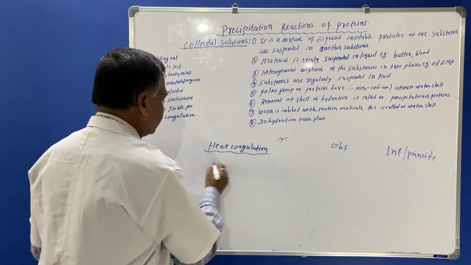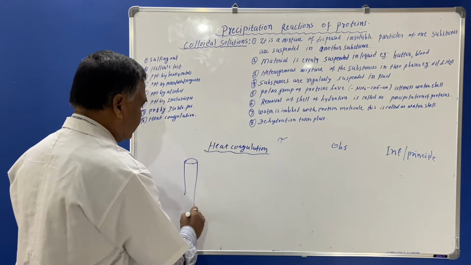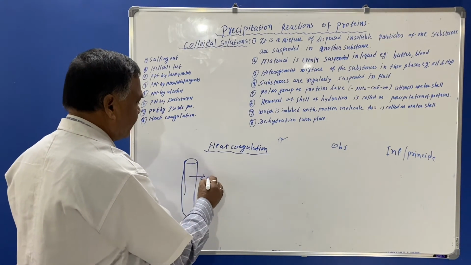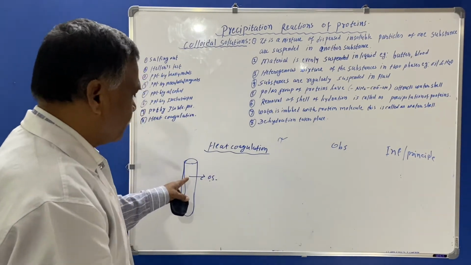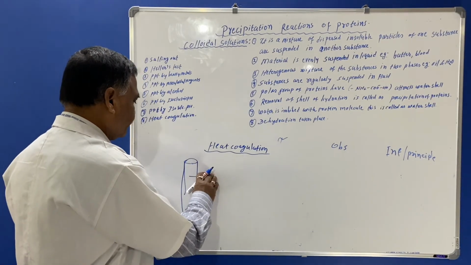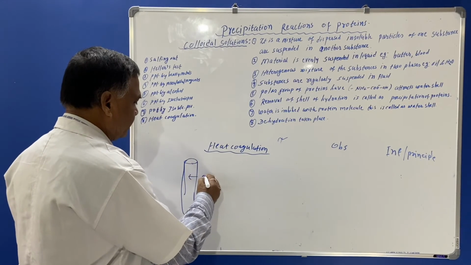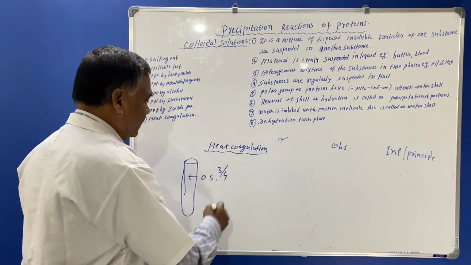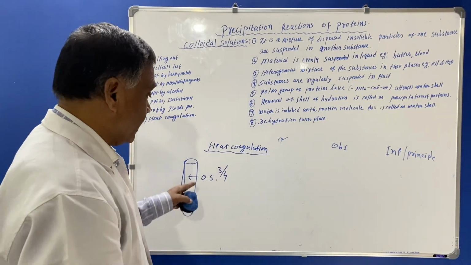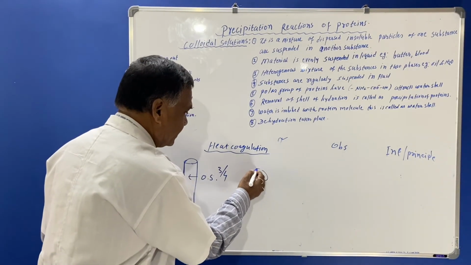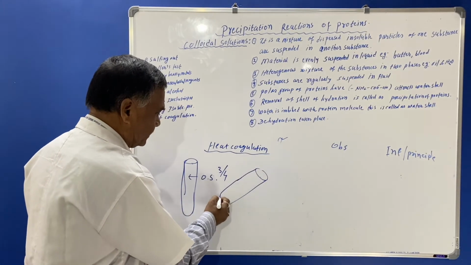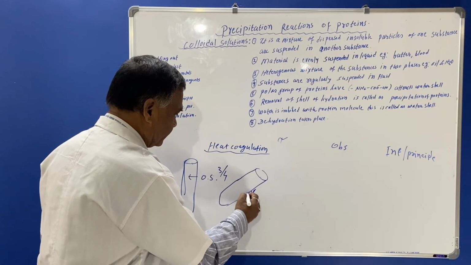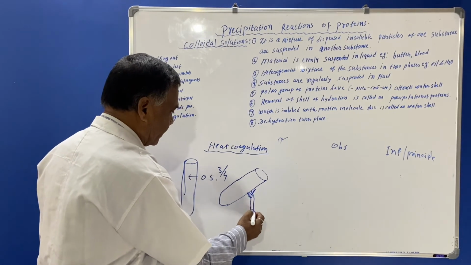Here we are taking the original solution in a test tube, and this will be 3/4 of the test tube. The original solution is taken and the upper portion is boiled with the help of the burner.